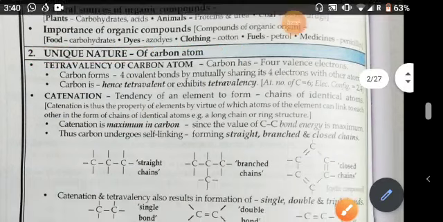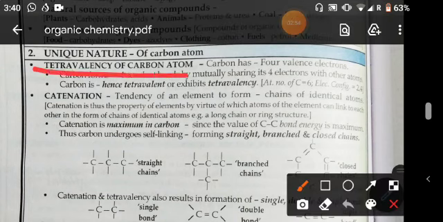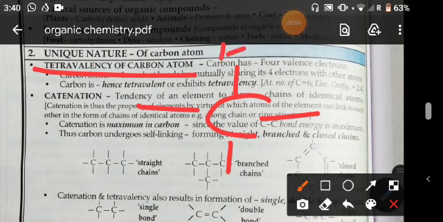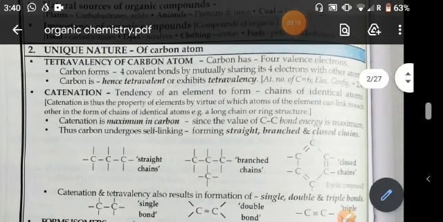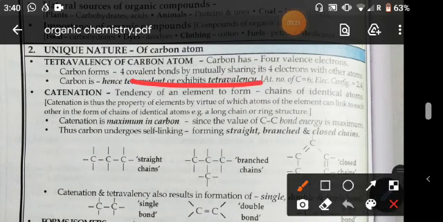Carbon has tetravalency. Students, you know that carbon shows tetravalency. That means a single atom of carbon can join 4 hydrogens. That means it is tetravalent. Carbon forms 4 covalent bonds by mutual sharing of its 4 electrons with other atoms.